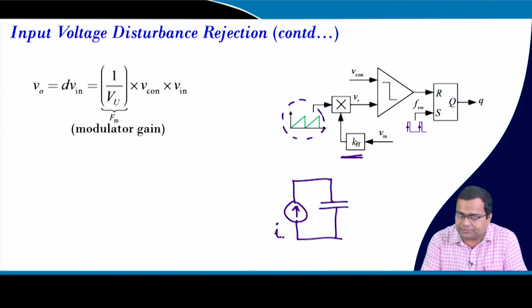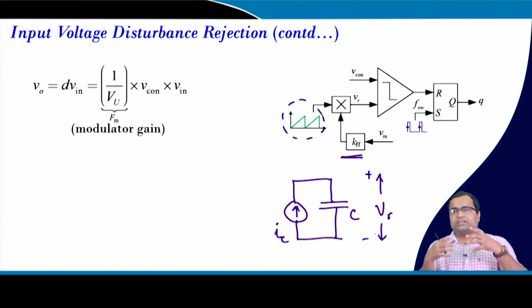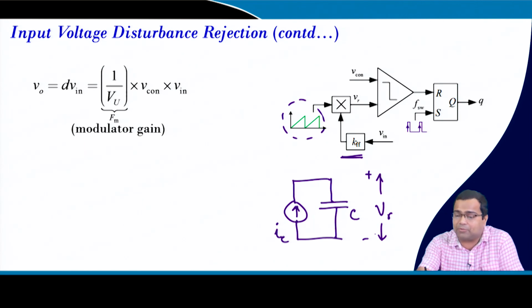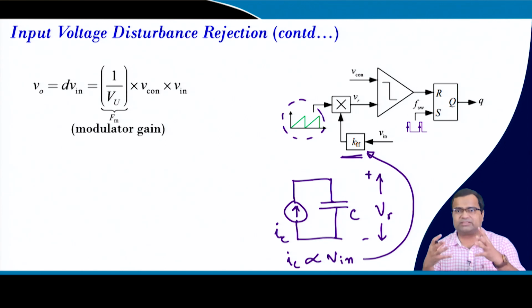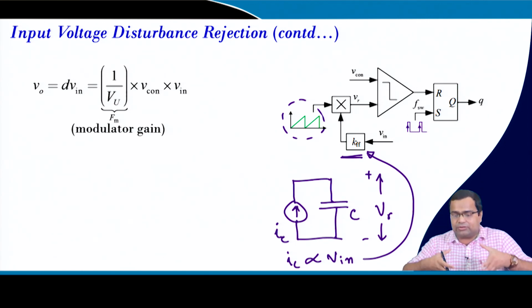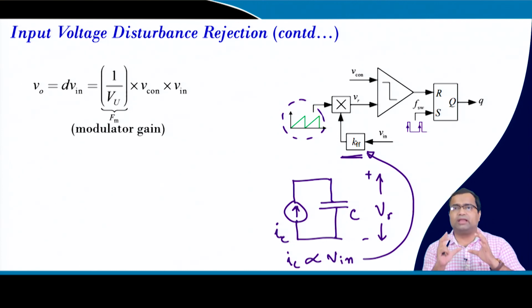to charge the capacitor. So this is my capacitor, and this voltage is nothing but this ramp voltage, and if we use a constant current and charge the capacitor, it will charge linearly, and then we have to discharge. Now what I am doing in this process, I am making this constant current proportional to the input voltage, and that action is taken by this feed forward control. That means in an actual commercial IC we can increase or decrease, or basically proportionally vary, the constant current amplitude in response to the input voltage.